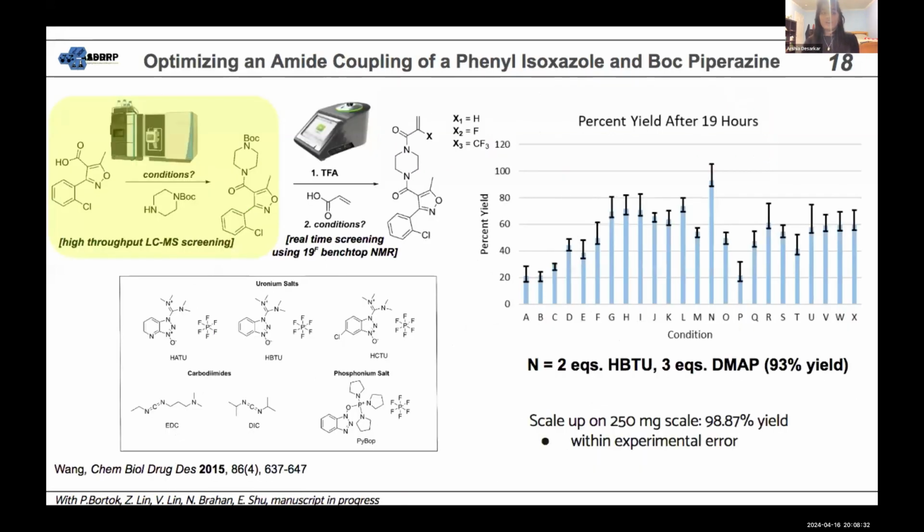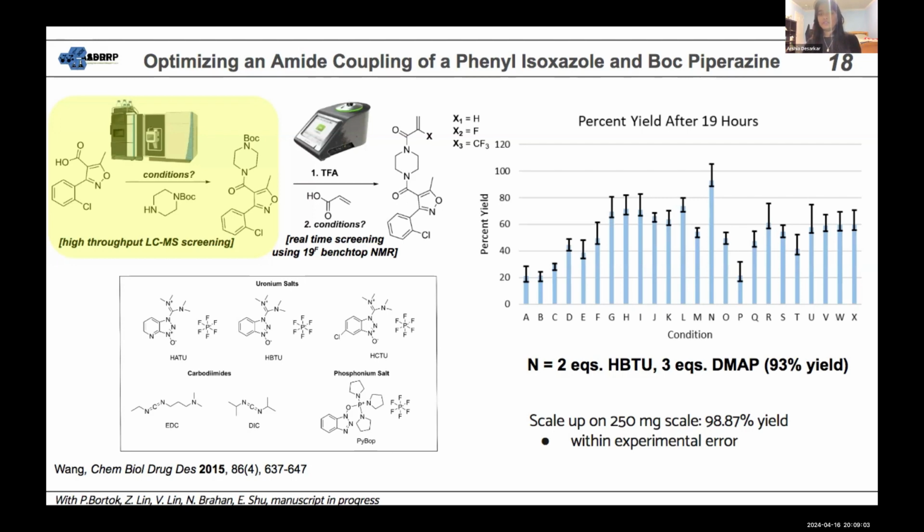So one of the goals of our project was actually to telescope the reaction and optimize the first step, which was the amide coupling. So we used high throughput LCMS screening and tested out the 6 salts shown as different coupling agents, as well as DMAP and HOBT as the catalysts in 2 different equivalences each. So we did 1 and 3 of each. And then we tested them all out on small scales for 19 hours.